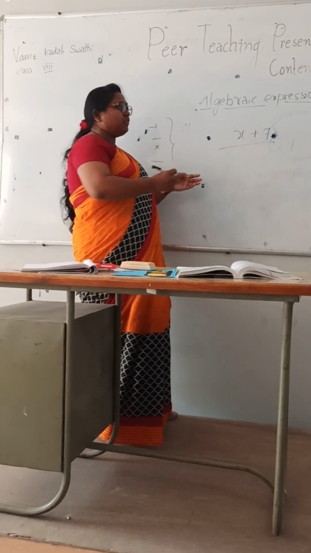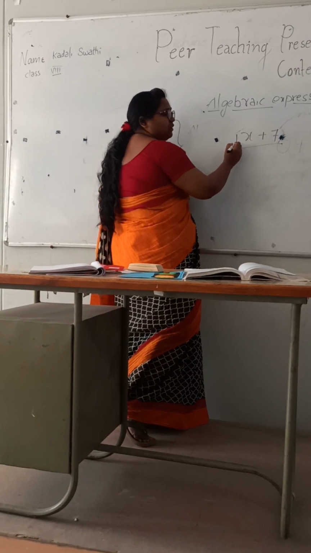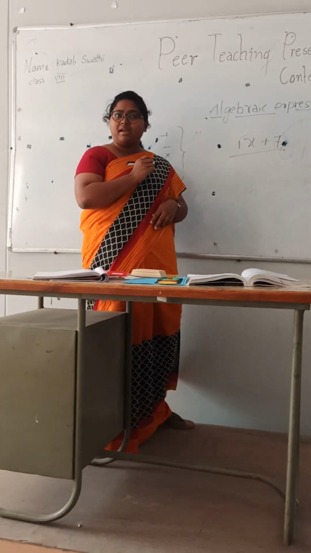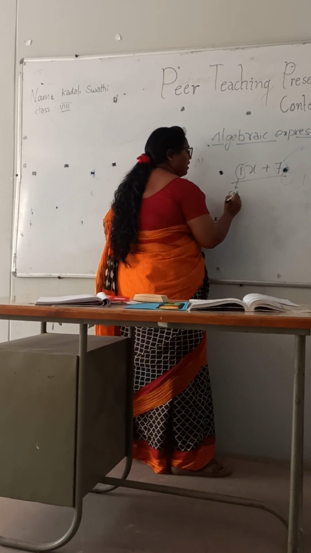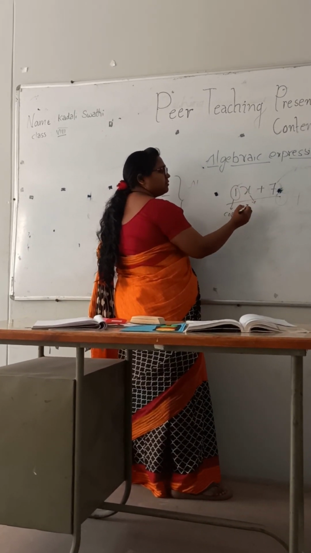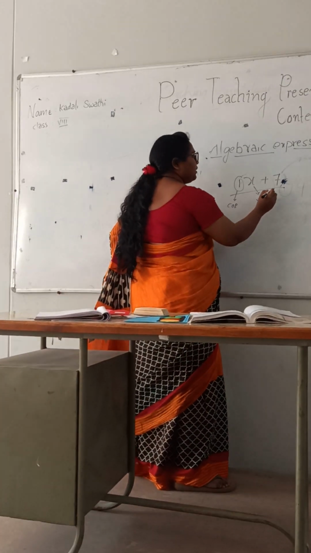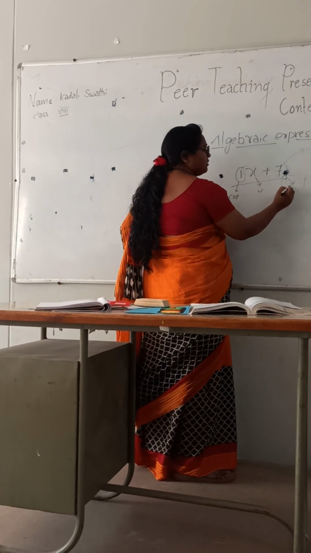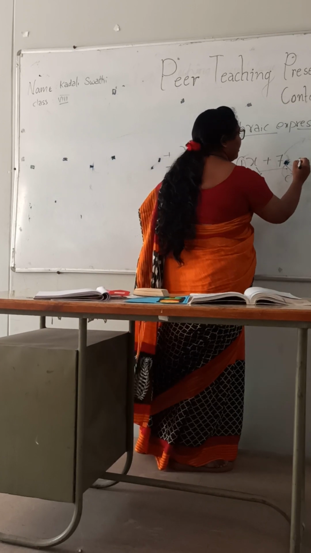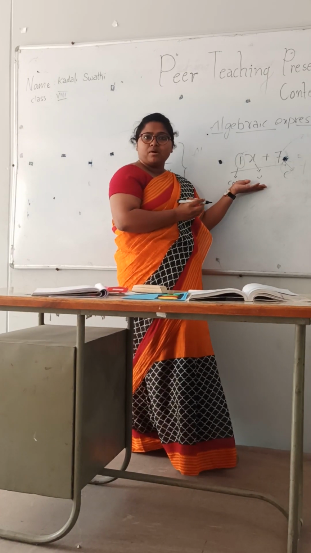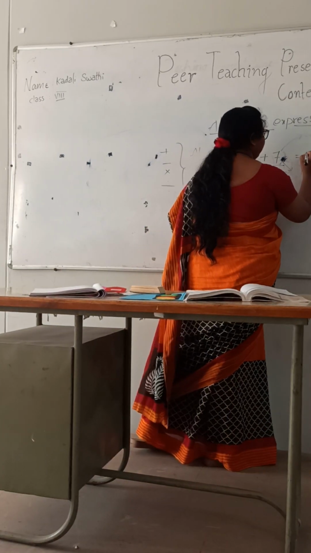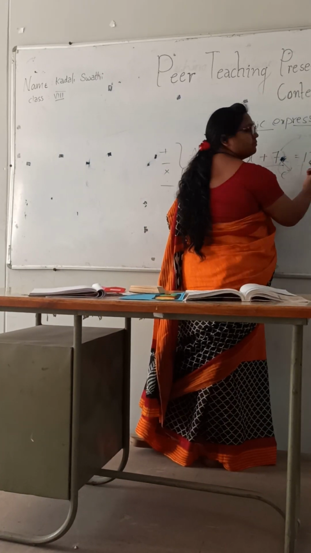No. If nothing is there, the value will be 1. So here 1 is the coefficient. And what is this, children? Variable. Very good. And what is this one? Constant. If we sum up this value, we'll get some answer, right? For example, we'll get 12.